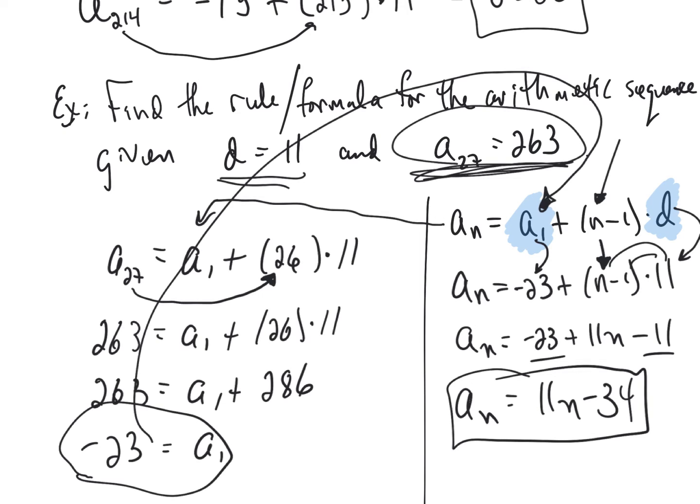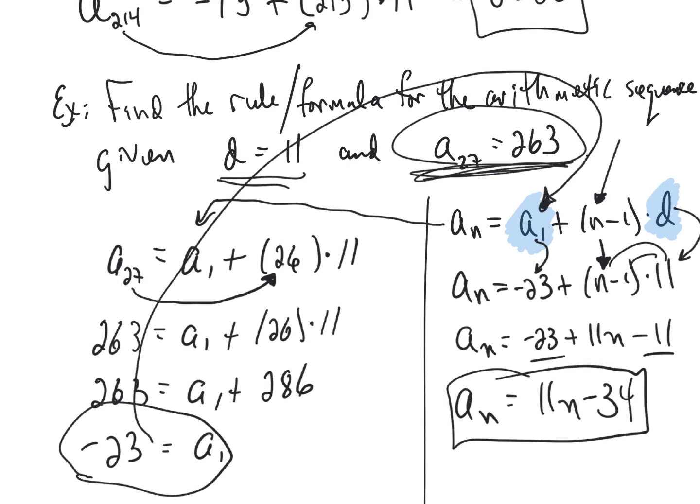Okay? And if you're ever shaky and you just want to see if it's actually going to work, we could then replace n with 27 and see if we actually do get 263 out. Or we could replace n with 1 and see if we get negative 23 out. Okay? All right, so again, trying to find two values, a1, first term, and d.